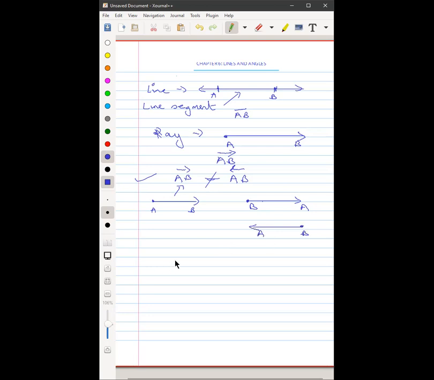Is this clear? So we could have written BA like this also, which is the same thing as writing AB like this.